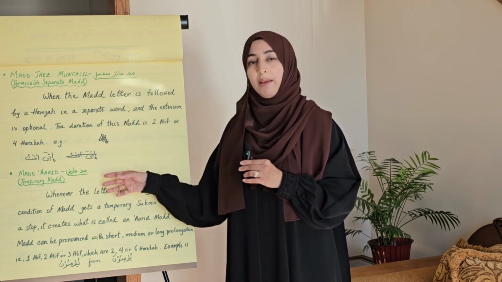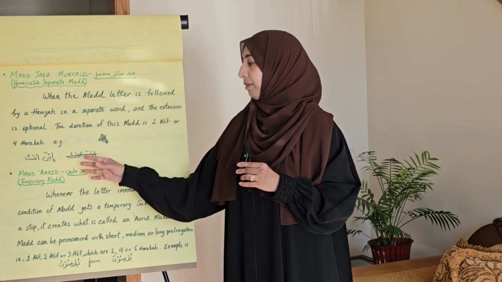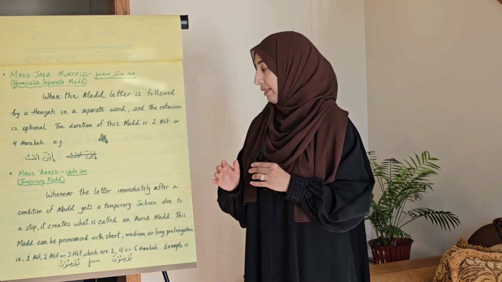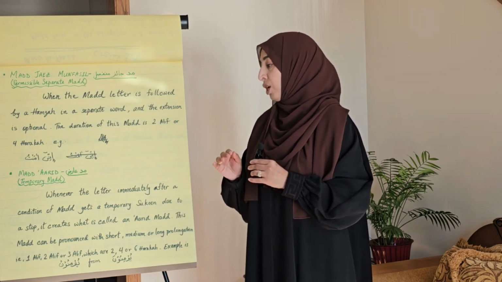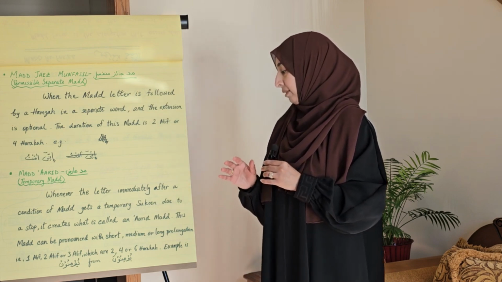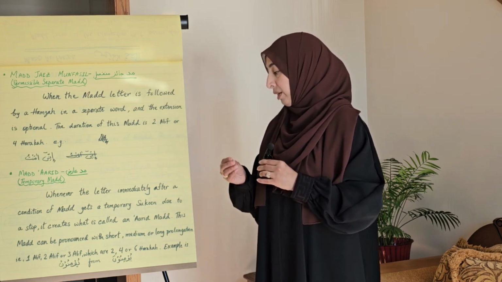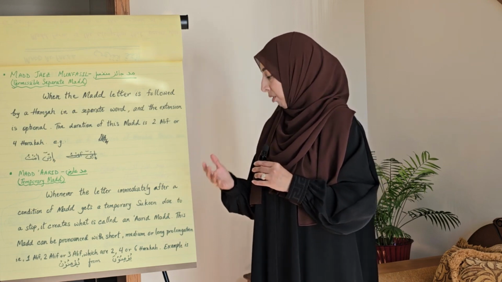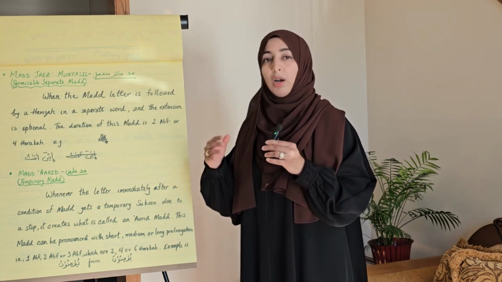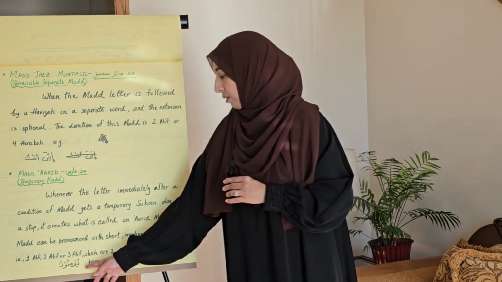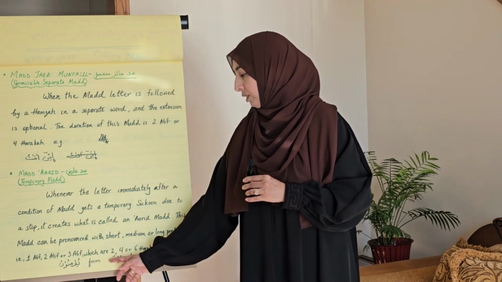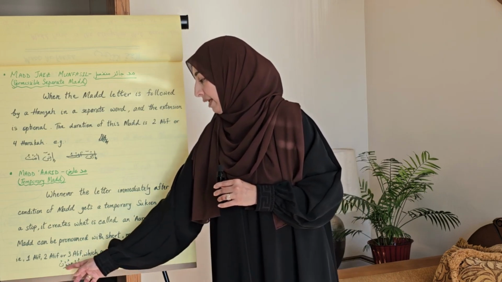And then we have mad arid, which is temporary mad. Whenever the letter immediately after a condition of mad gets a temporary sukoon due to a stop, it creates what is called an arid mad. This mad can be pronounced with short, medium, or long prolongation. That is 1 alif, 2 alif, or 3 alif, which are 2, 4, or 6 harakas. So here for the word yu'minun, from yu'minuna, because you're making a stop, there will be a temporary mad.